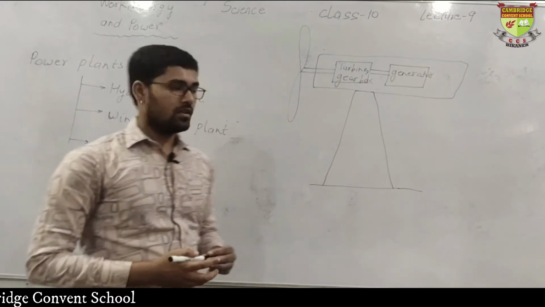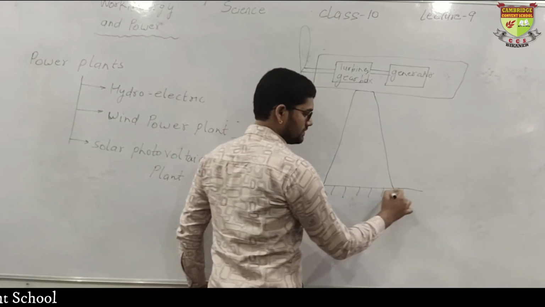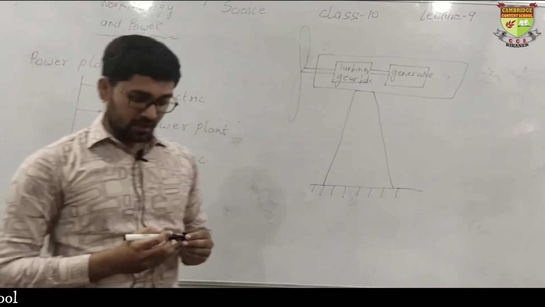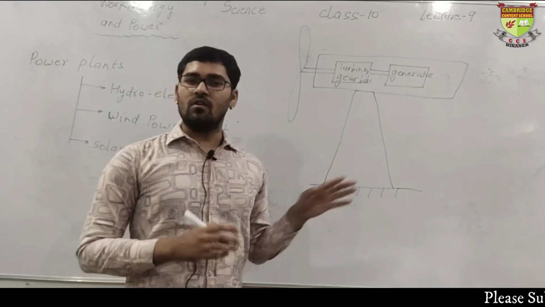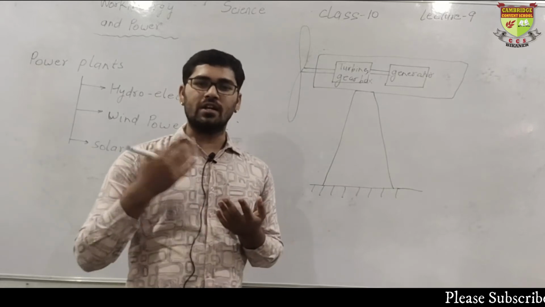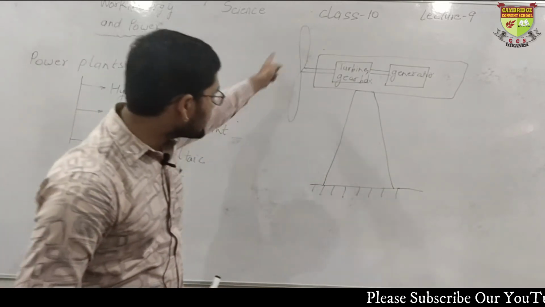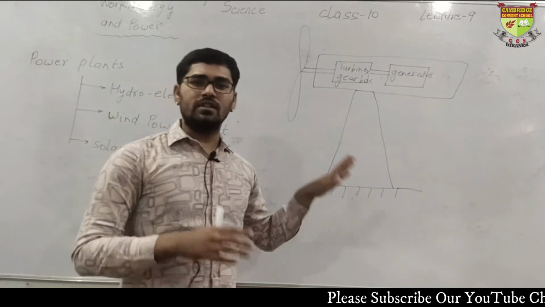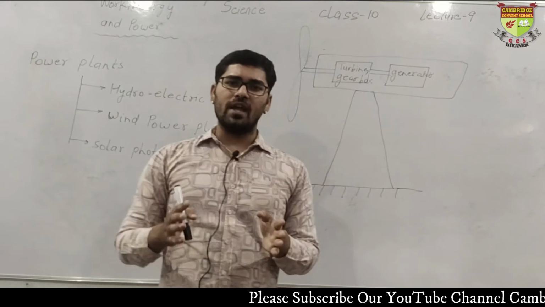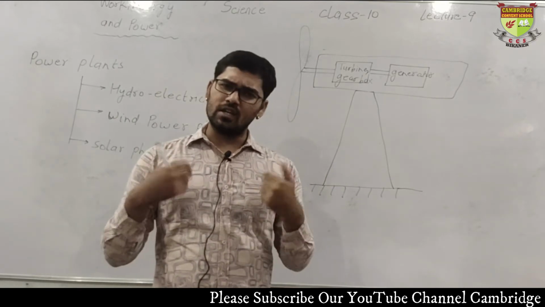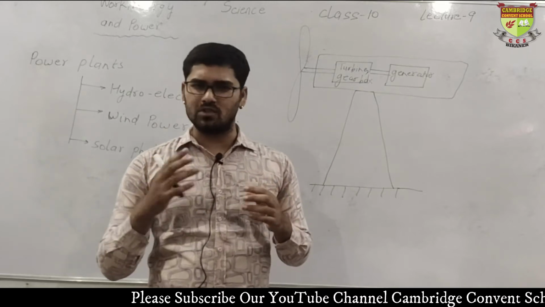Now understand this. This single structure is known as a windmill. First you must understand that this is a renewable source of energy, because wind is never going to end, so we can again and again produce energy by this wind power plant. Fine. Lots of windmills are installed at those places where, throughout the whole year, wind flows with an appropriate velocity.